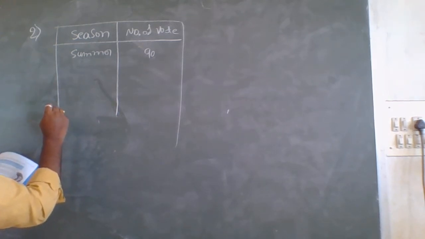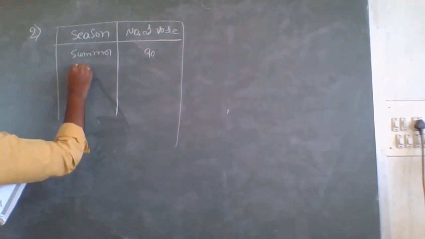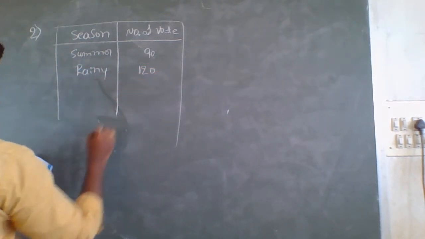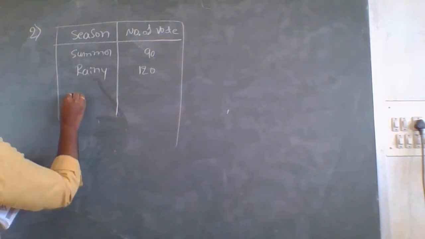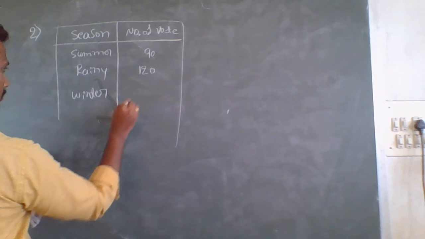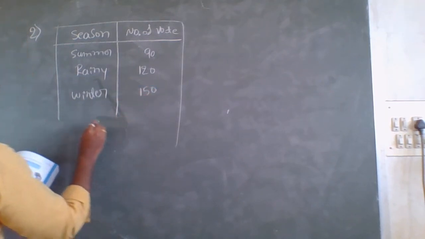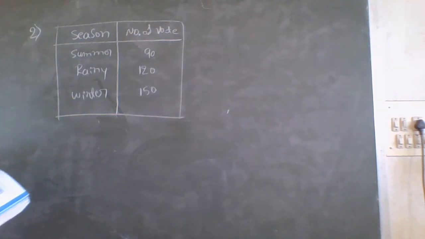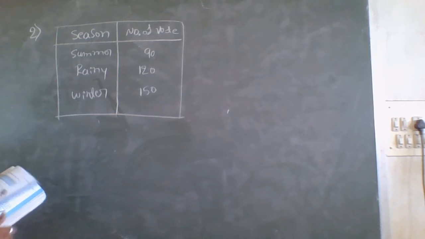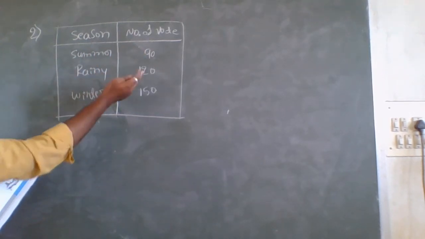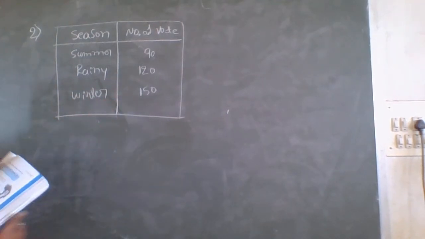Like that only, next, rainy. For rainy, it is 120%. And winter, it is 150%. This is the table given. So three seasons: summer, rainy, winter. Summer is liked by 90% of the people, rainy by 120%, winter 150%.